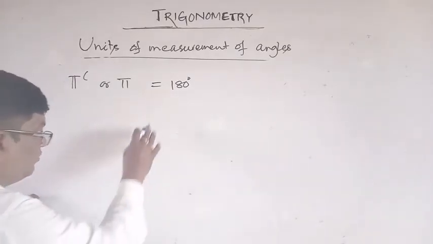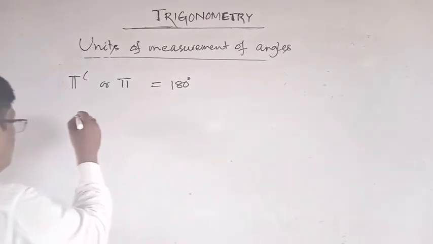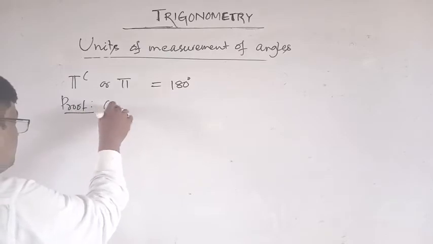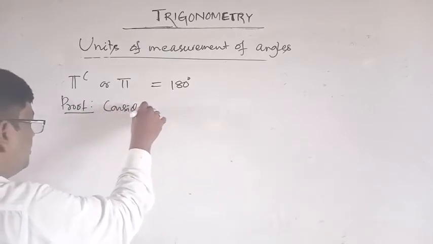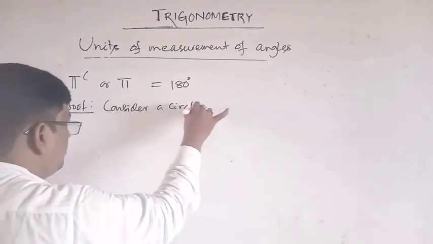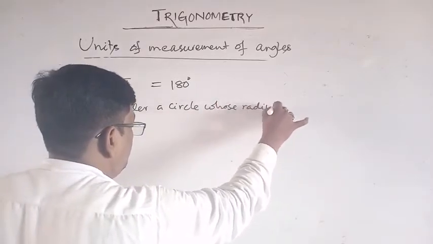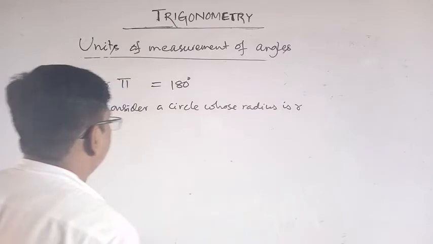Now consider as proof a circle whose radius is r.